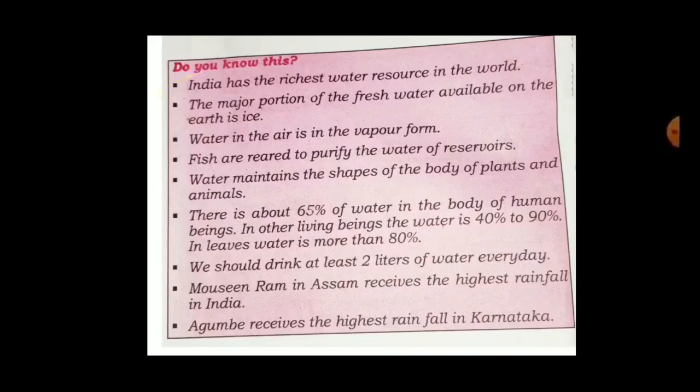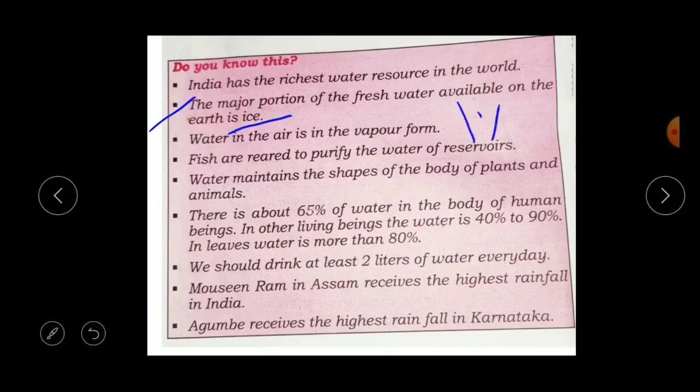The second point is the major portion of the fresh water available on the earth is in the form of ice. Out of 100%, 97% of water is salty water. Of the remaining 3%, 2% is in the form of ice, whereas only 1% of water is suitable for use, right? So the major portion of the fresh water available on the earth is in the form of ice.